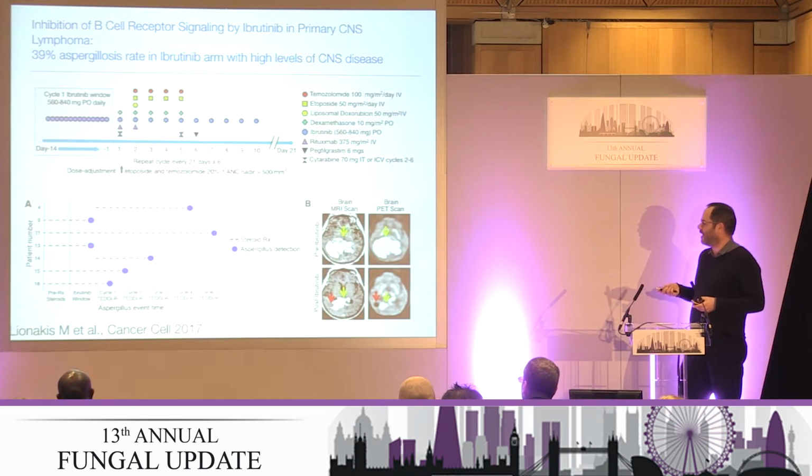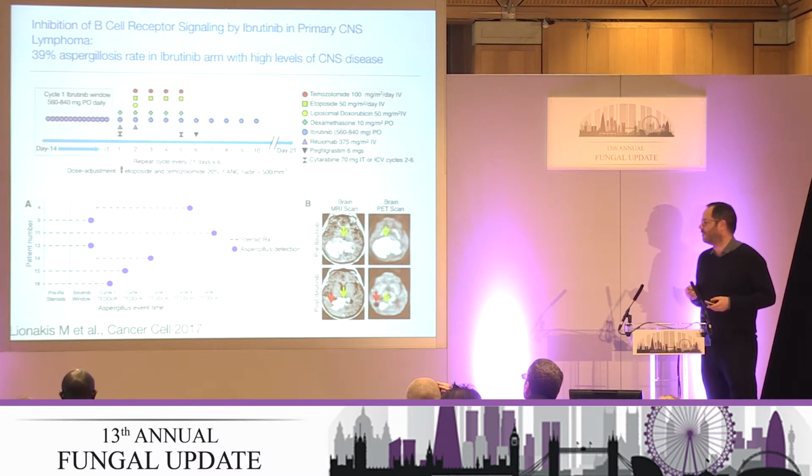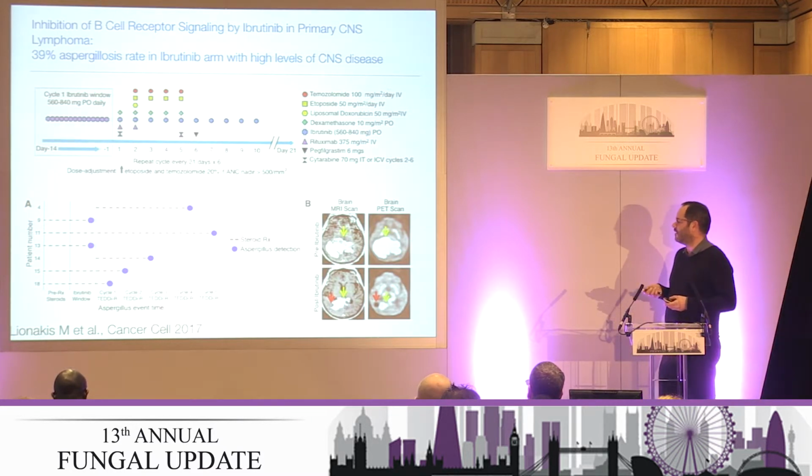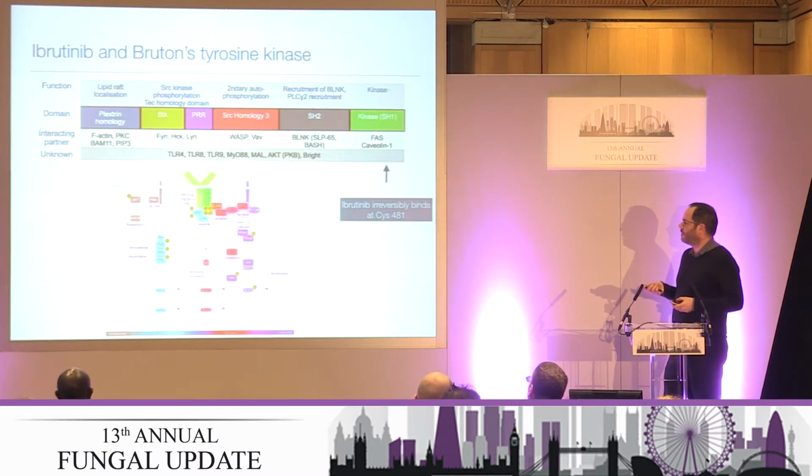There was a paper that came out last year that showed that around 39% of patients in a high dexamethasone ibrutinib treatment regimen for CNS lymphoma went on to develop aspergillosis. And very interestingly, a lot of this aspergillosis was in the CNS, and I'll come back to why that's interesting in a bit. So this is basically the target protein.